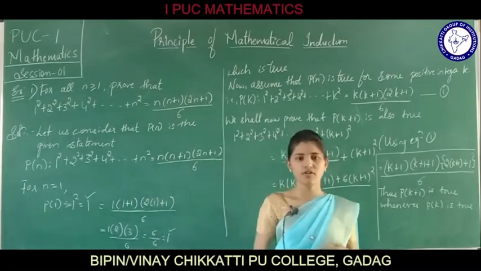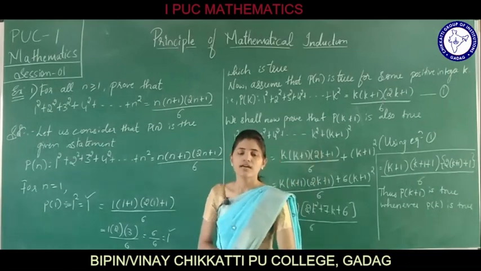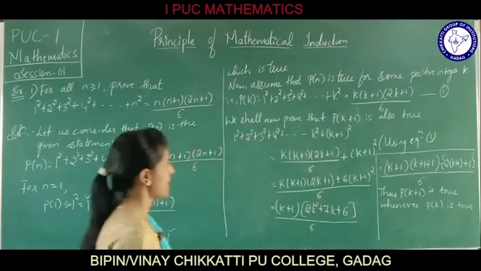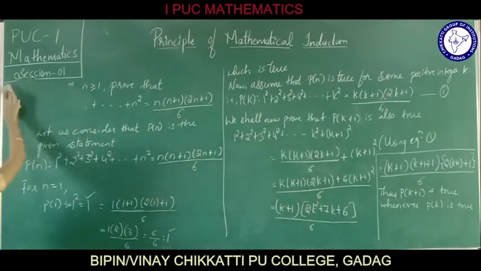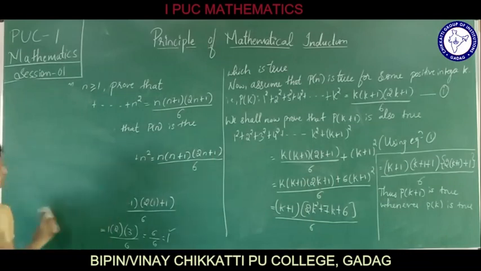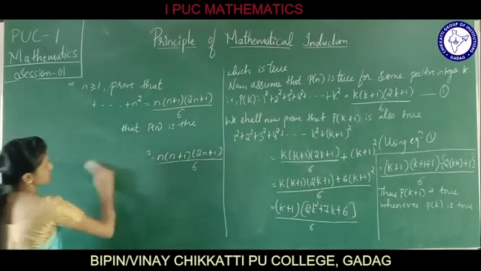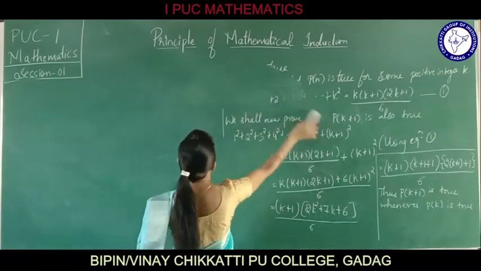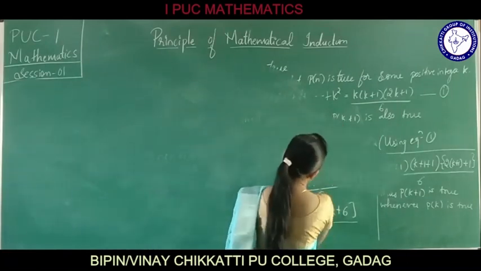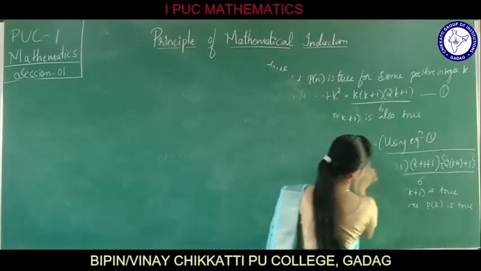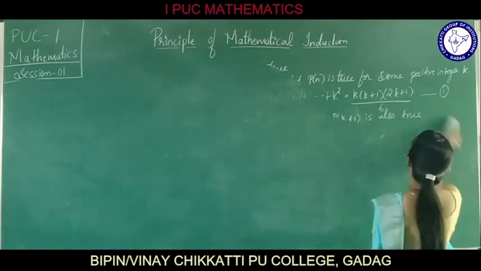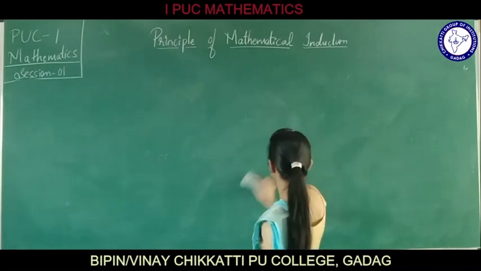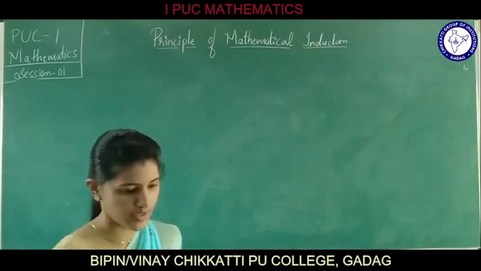I hope you all are following with these simple problems. Now let us proceed with the second example. For all the problems in this chapter, we just need to prove it in the same manner. First considering it for n is equals to 1, then assuming that the statement is true for n is equals to k, and then we prove that if it is true for n is equals to k, then it is going to be true for n is equals to k plus 1.